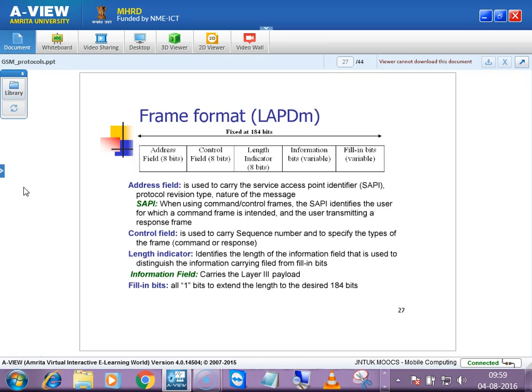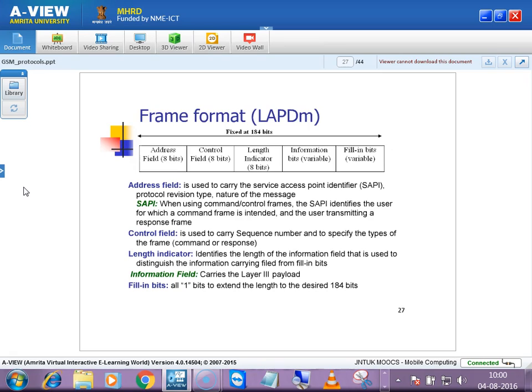So when we say we are having address, control, length indicator, these are the bits allocated. Address field is used to carry the service access point identifier, protocol revision version, nature of the message, what is the message type, what protocol you are following and to which SAP it is going. As I told you, between 2 layers we'll be having an access point, normally an access point in the sense like some router kind of thing.